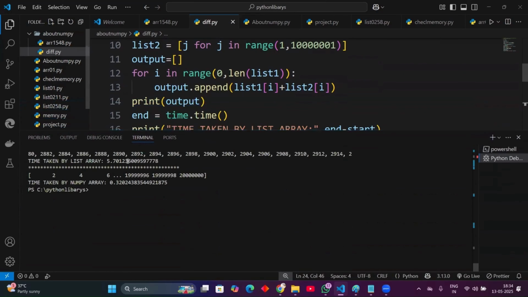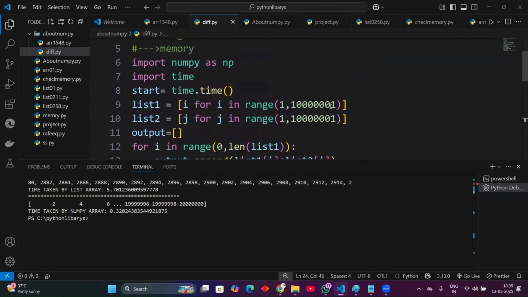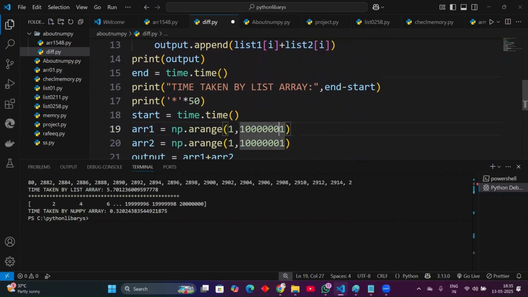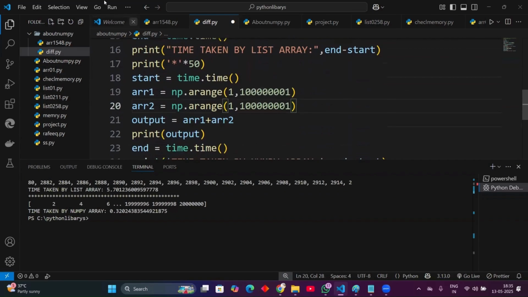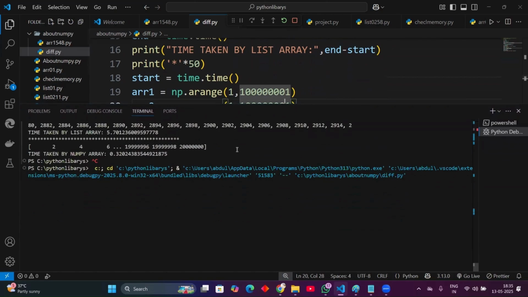See the difference in how much time NumPy takes. If you enter more data, let me show you the difference. Let us take 1 crore now. I take 10 crores. I have 10 crore data now. My requirement has changed. Now I run this in debug. Now see how much time it takes by NumPy.